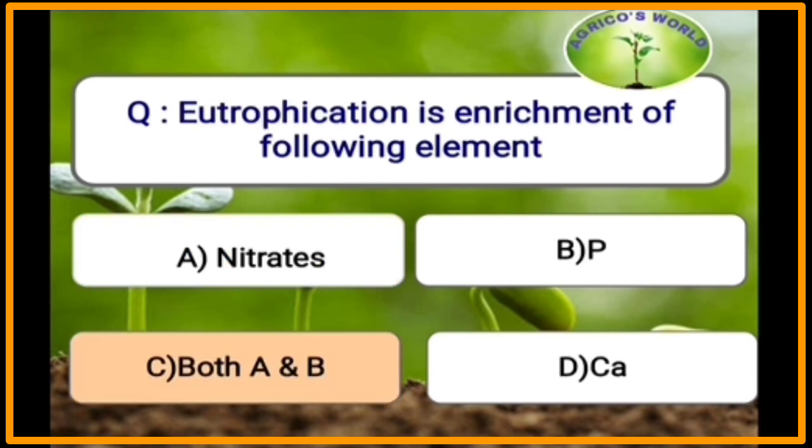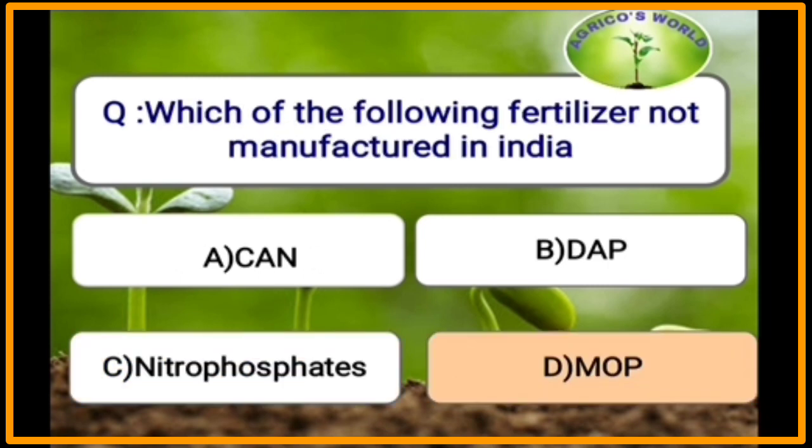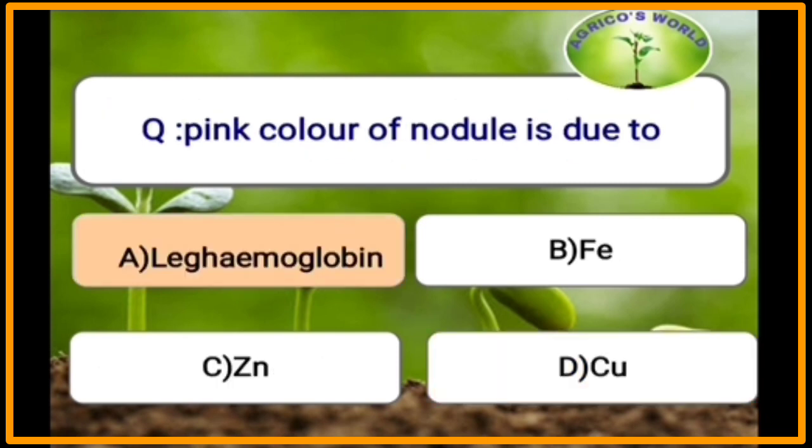Eutrophication is the enrichment of which of the following elements? Eutrophication is the enrichment of nitrates and phosphorus. Which of the following fertilizer is not manufactured in India? MOP is not manufactured in India. So MOP, that is KCl, is highly imported from other countries to India. Pink color of nodule is due to the presence of leghemoglobin.